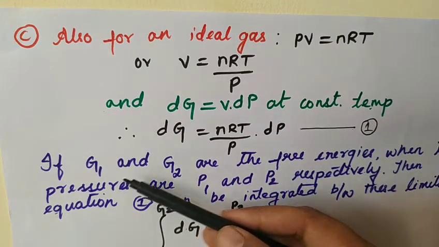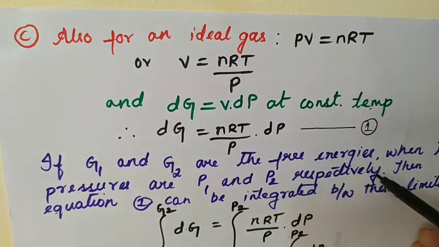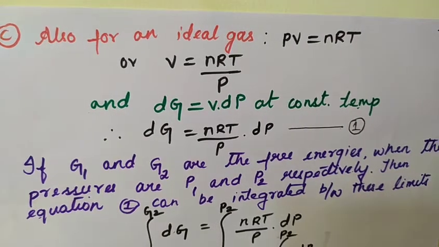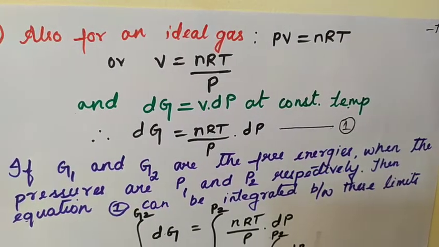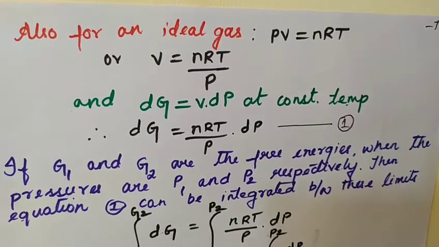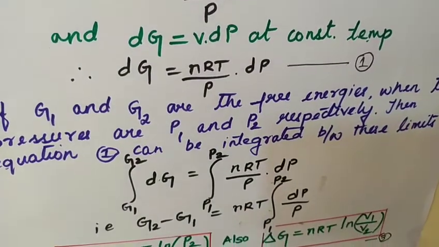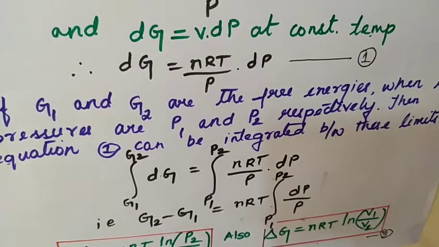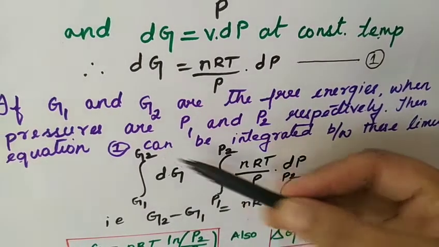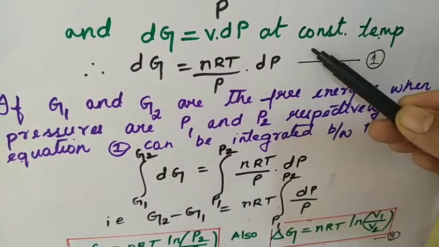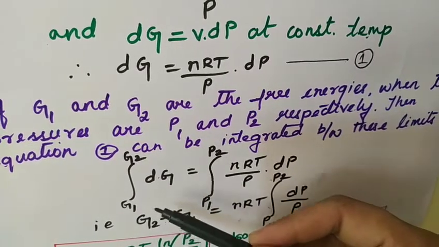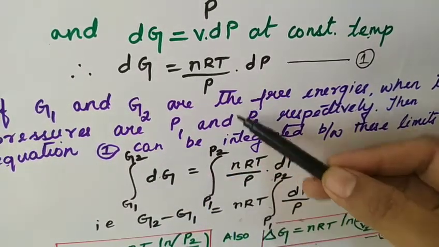If G1 and G2 are the free energies when the pressures are P1 and P2 respectively, then this equation can be integrated between the limits G1, G2 and P1, P2.